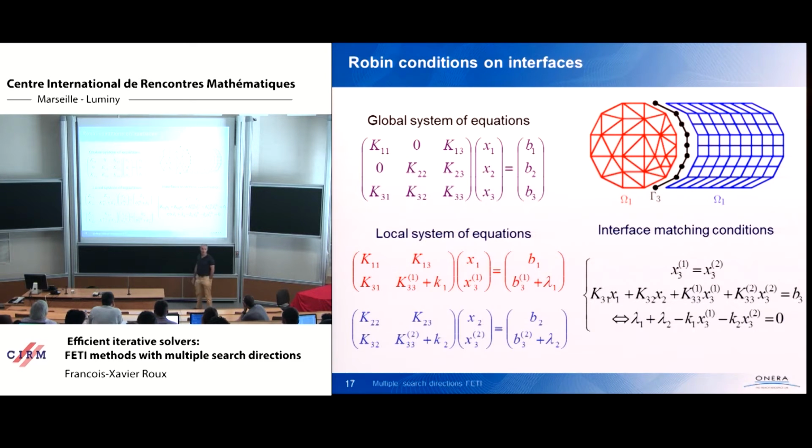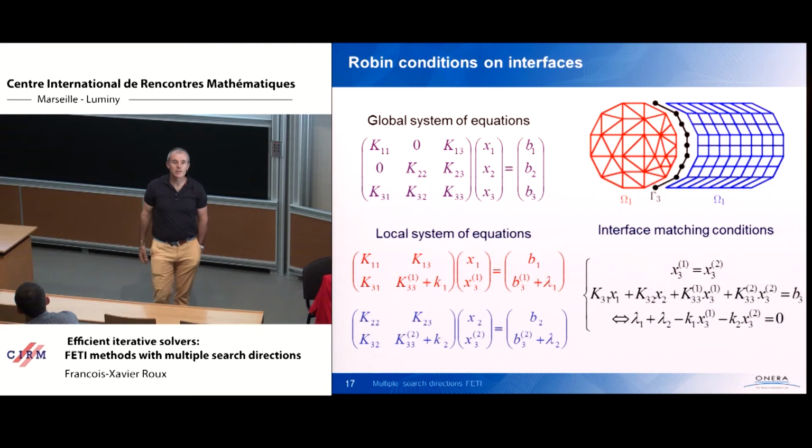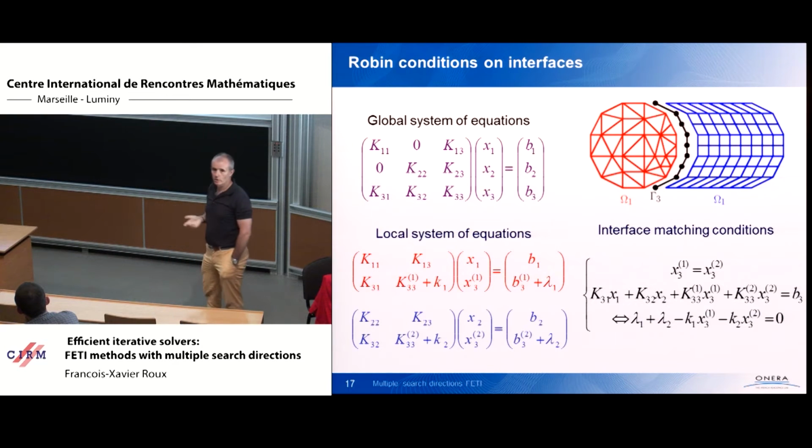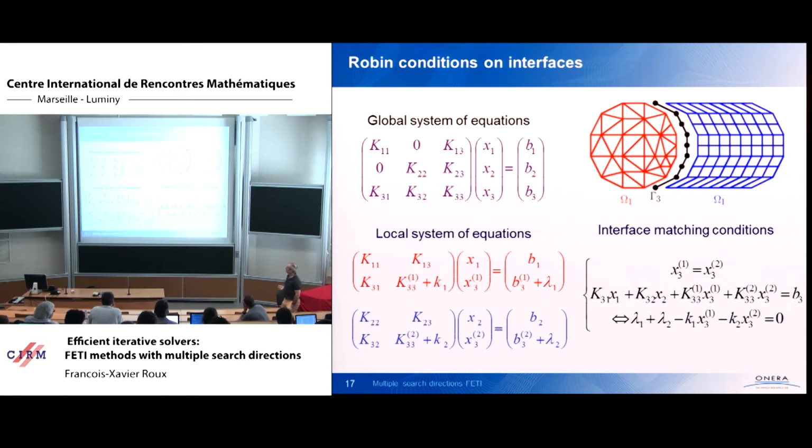So K1 and K2 are local augmentation matrices. Lambda 1 and lambda 2 are the right-hand side of the local Robin problem. And the interface matching conditions to ensure that the solutions of the local problems are still the solutions of the global problem are the same. The first condition is the admissibility condition: X31 must be equal to X32. The second condition is the equilibrium condition, but due to the local Robin condition, it can be rewritten using lambda and K.